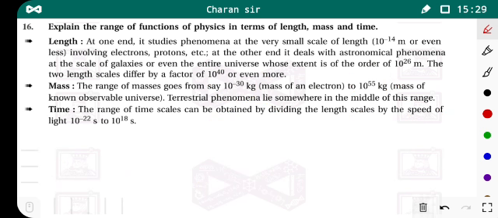Okay, so in short, in this theory, we remember some MCQ question answers. What is the length range? By using physics, you can study the phenomena whose length range lies between 10 to minus 14 meters to 10 to 26 meters. We can study the phenomena whose mass range lies between 10 to minus 13 kg to 10 to 55 kg. We can also study the phenomena whose time range lies between 10 to minus 22 second to 10 to 18 second. So this is the MCQ question.